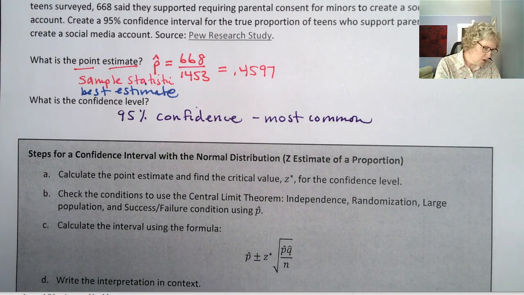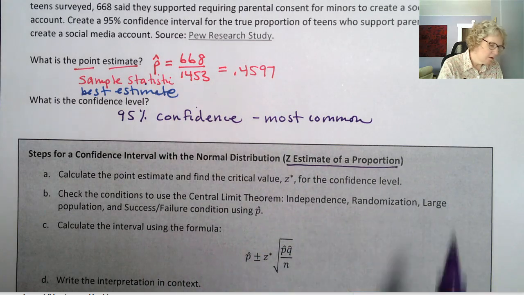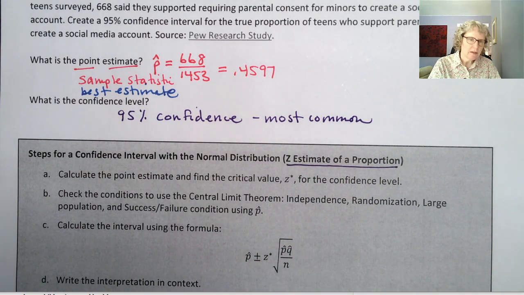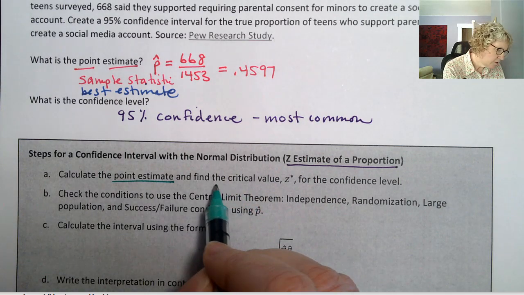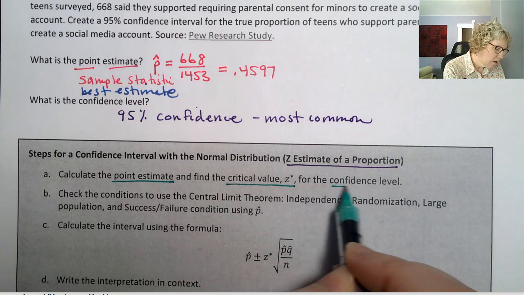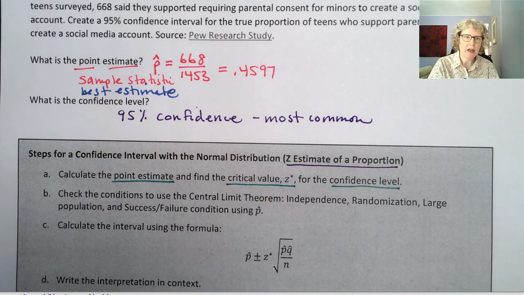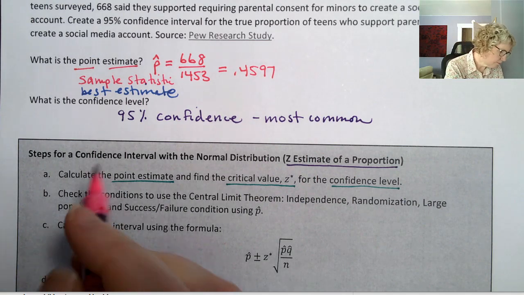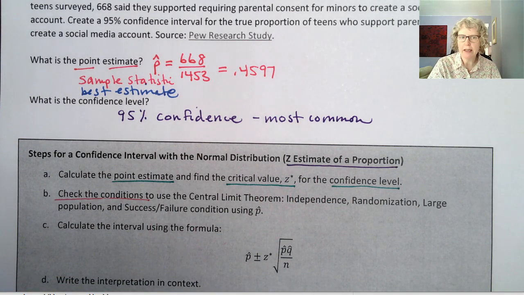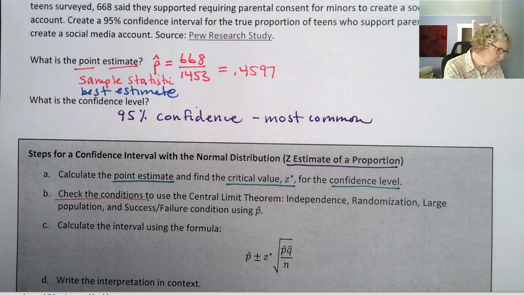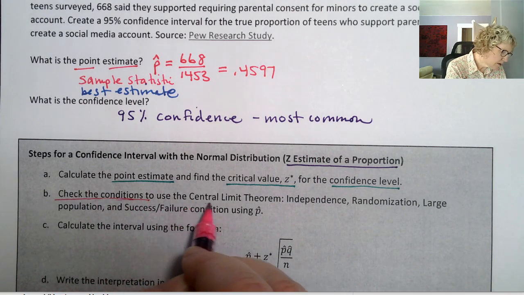This is called a z-estimate of a proportion. Okay, so first we've already done the first step. Calculate the point estimate, at least part of it. And then we also need to find the critical value z star for the confidence level. We'll talk about that in a moment as well. Then we need to check the conditions. So if we're using a z star, if we're using the normal distribution in any way, we have to check the conditions to make sure we're going to have that normal shape, right? So check the conditions to use the central limit theorem.